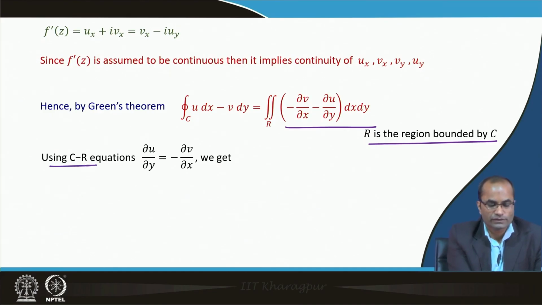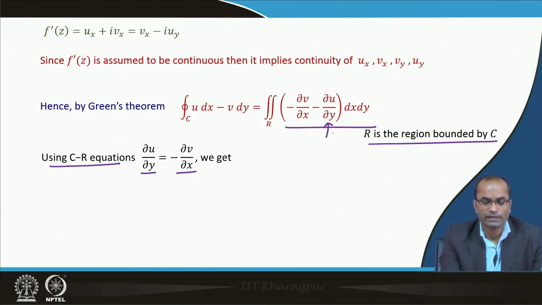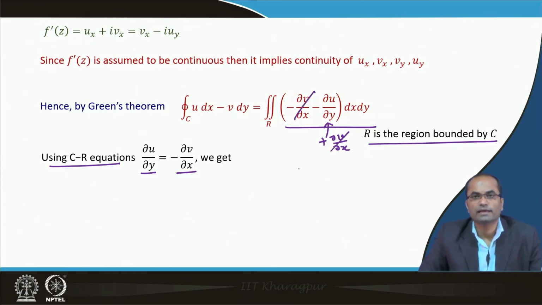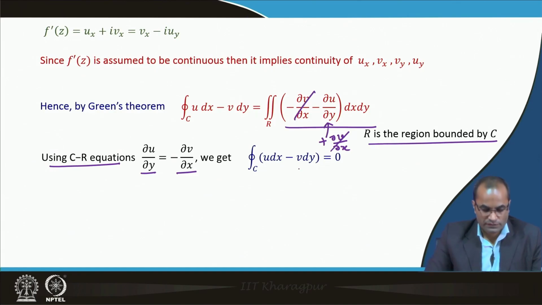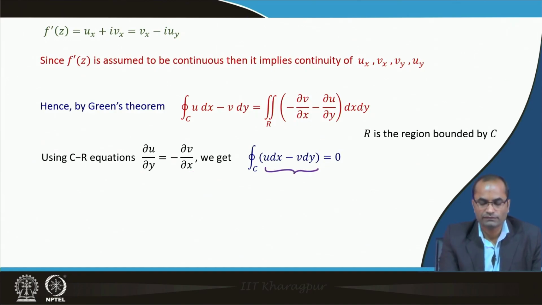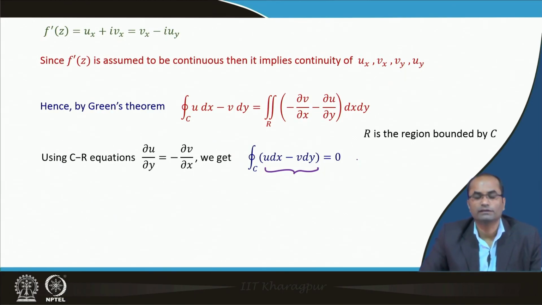Now, the CR equation says that uy is equal to minus vx. So, here we have uy. If we replace this by minus del v over del x, and there was a minus sign already, this becomes plus, and there was a minus here, so this gets cancelled, and we see that the u dx minus v dy integral is equal to 0. So, one part of the integral which we have for the curve integral of f z has become 0.